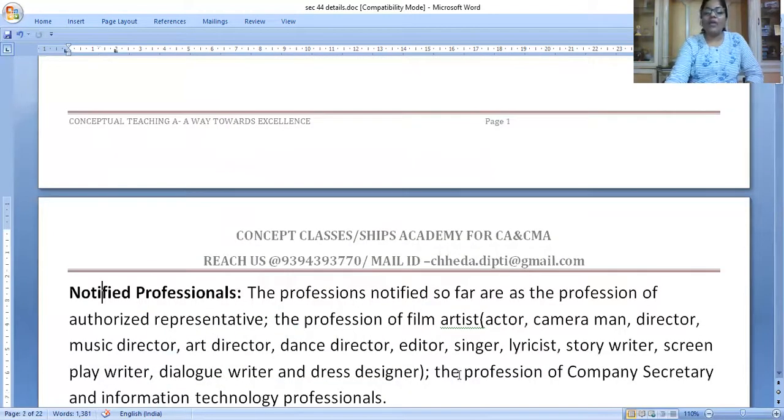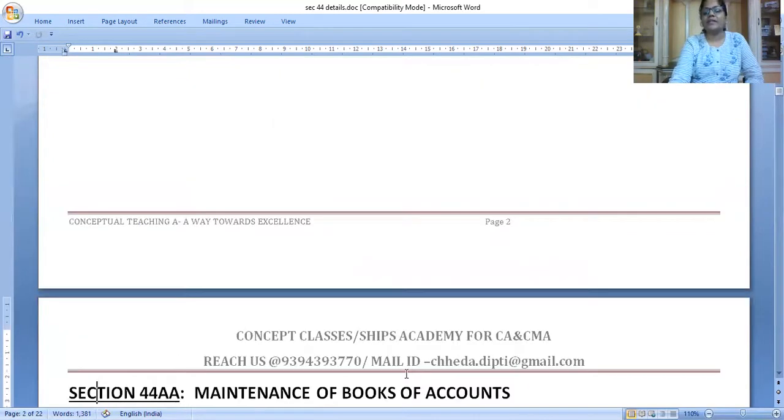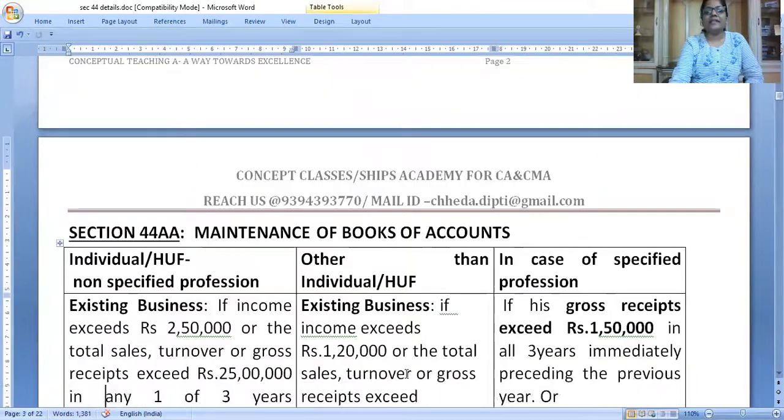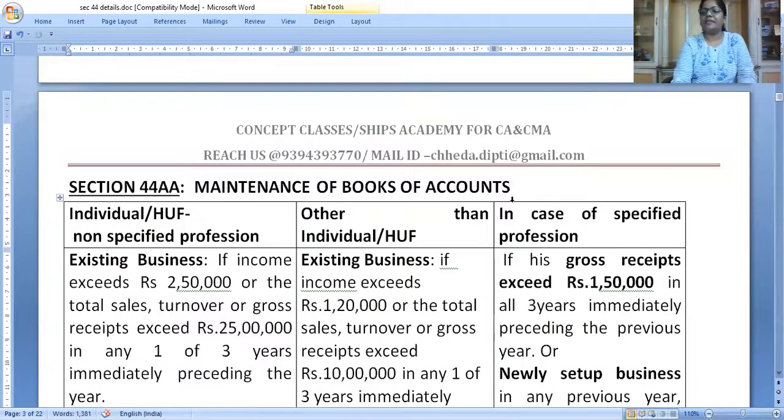There are different limits for maintaining the books of accounts for the professionals. So we should know who are professionals. They are having some specified skills, some degree, and they are working as professionals like film artist, chartered accountant, cost accountant, company secretary, art director, music director, dress designers, interior decorators. So these are all called professionals. We should know this definition in detail so that when we study it here, it should be clear with the limits.